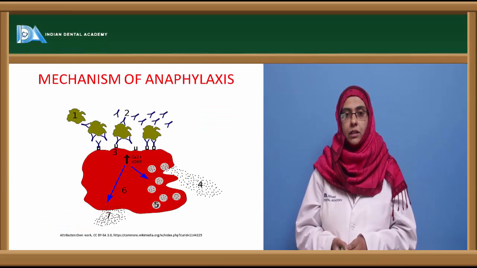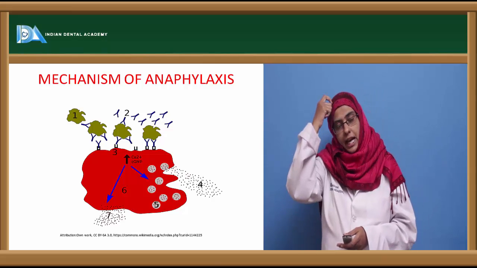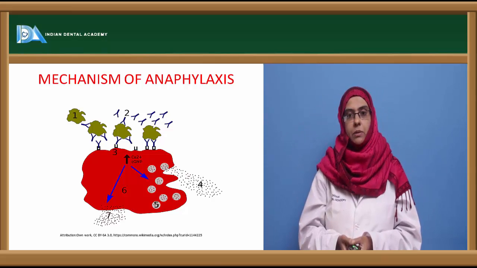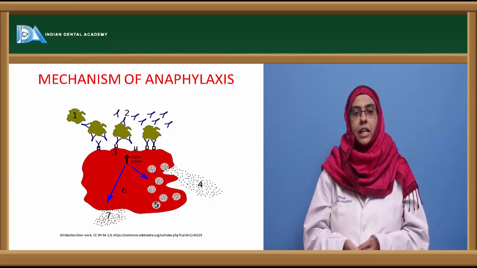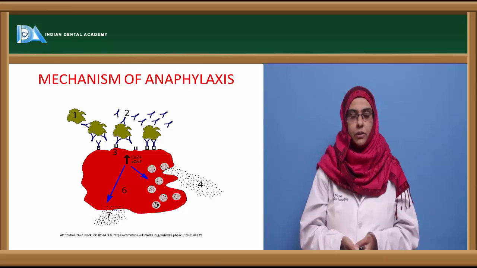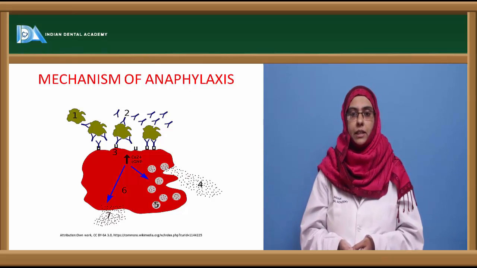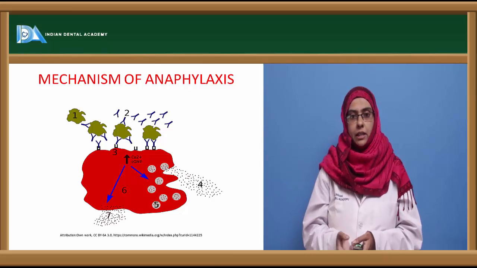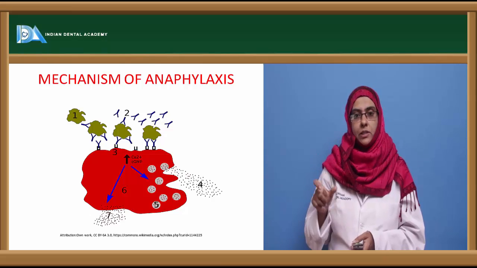Now coming to the mechanism of this anaphylaxis, as already discussed, the IgE antibodies are produced in the sensitized individual in place of IgG antibodies. They go and bind to the mast cells and the basophil cells, and upon the shocking dose contact, the allergen goes and cross-links the two antibodies that are already bound to the mast cells or the basophil cells.